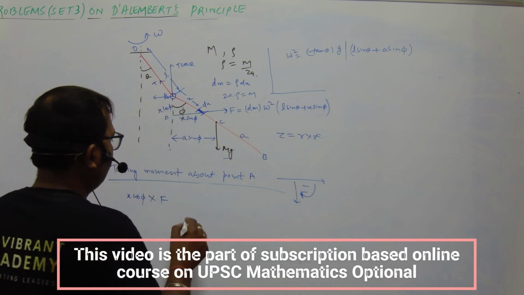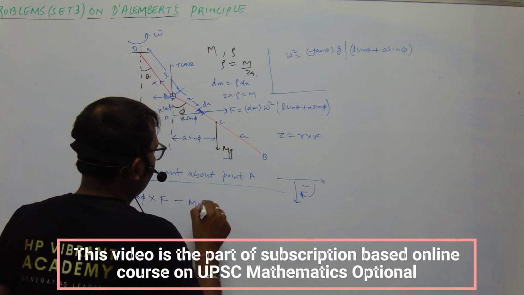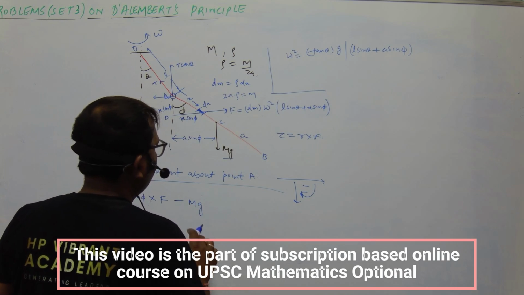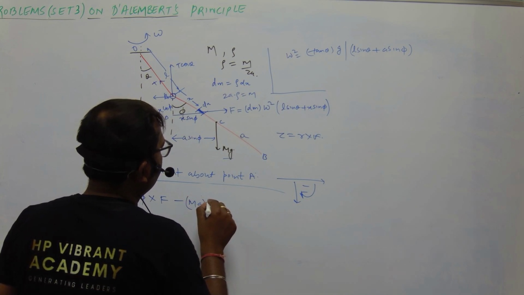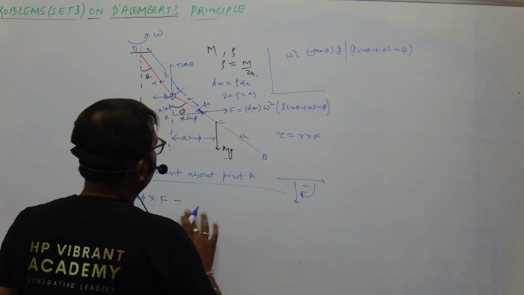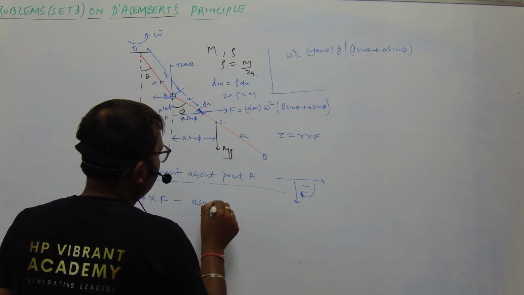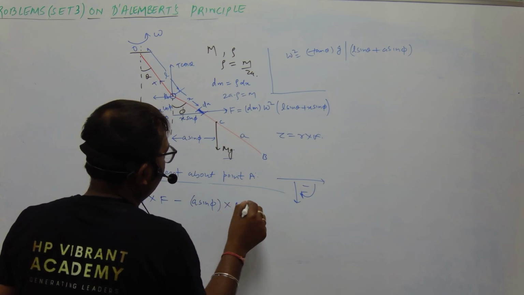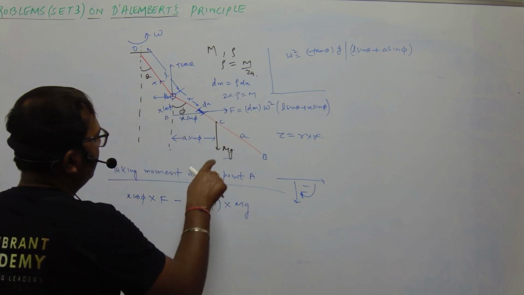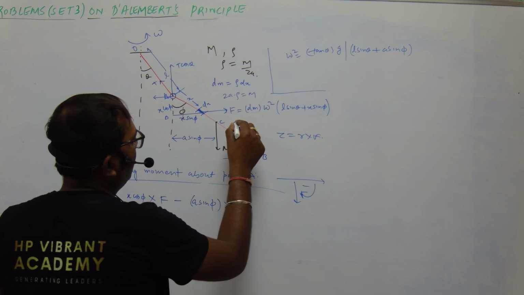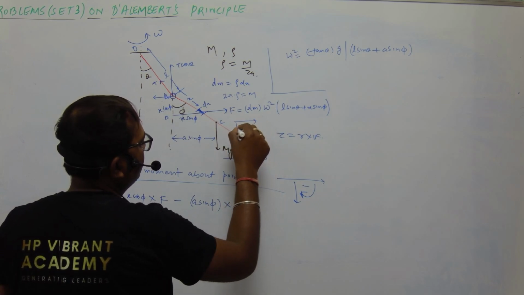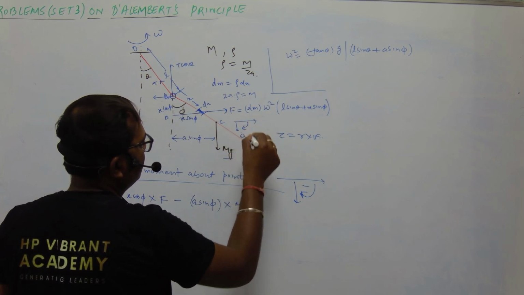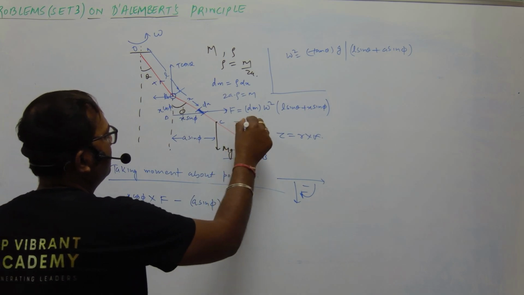Okay, so we have minus of capital Mg into r cross F. So this distance is a sin phi into capital Mg. Okay, so we have the r vector in this direction and force in this direction. So r cross F is in this direction. So this is clockwise. So this will be negative.